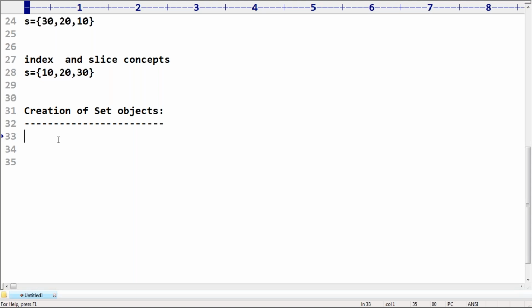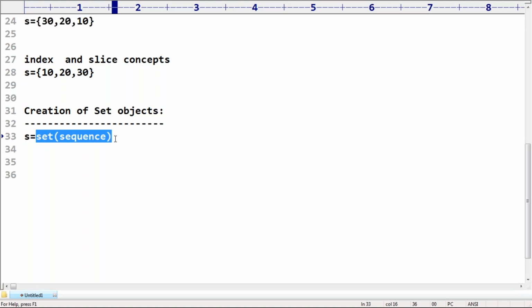Another possibility is there. Suppose s is equal to set of, and you can pass any sequence. If you pass any sequence, then automatically the corresponding set object we are going to get. Remember this one. Here you can pass a list object, a set object, or a string and so on. We need to use the set method for that.